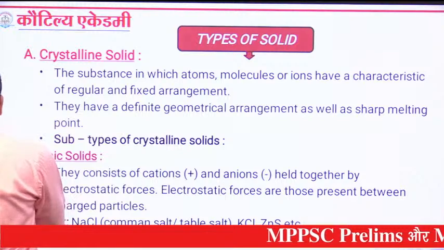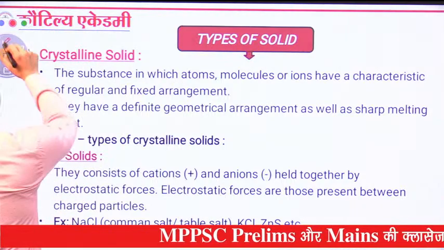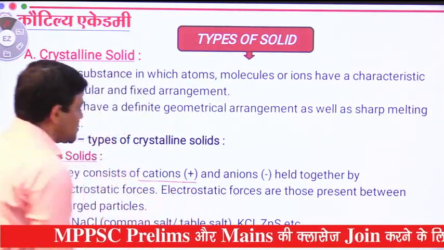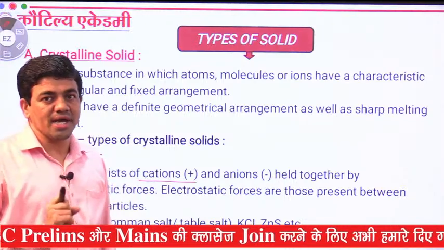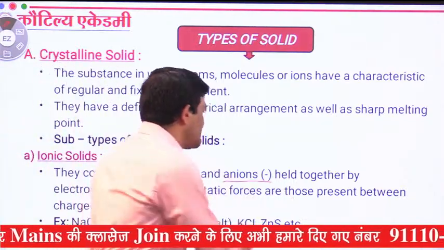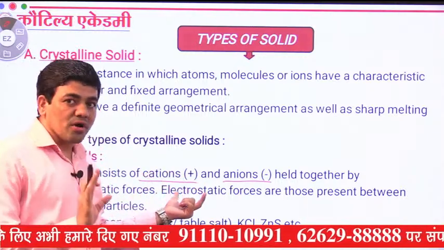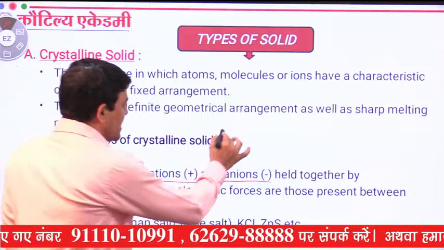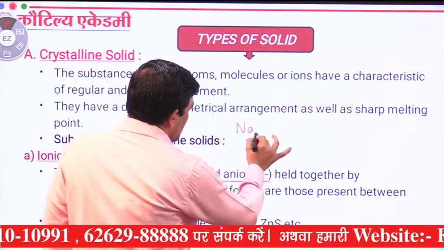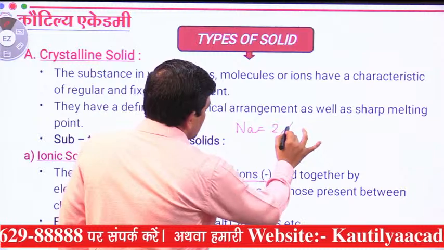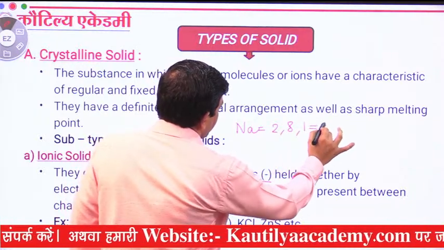So why do they form cations? Cations are positively charged ions, and anions are negatively charged ions. Why are cations positive? We can take the example of sodium. Sodium has 11 electrons.